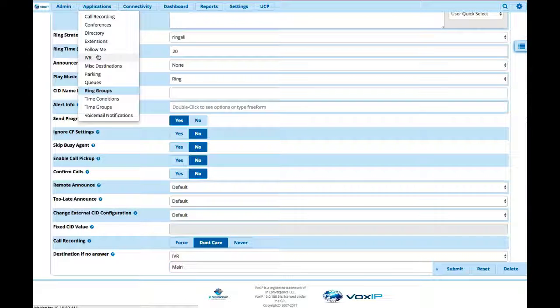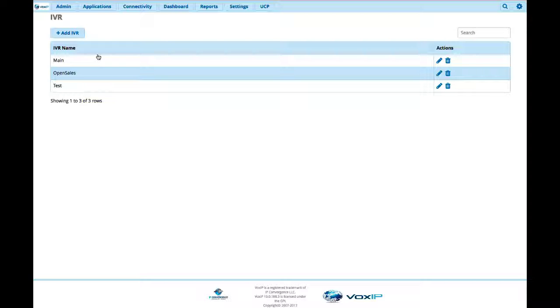IVRs, once again, interactive voice response. The old legacy telco guys will call them auto attendants, but they're used to answer calls, and a lot of them, every company has an auto attendant or IVR when the office is closed. And we'll show you how to set up timing and time groups and destination timeouts, things like that. But once again, this is IVRs and how we set them up. When you set up your IVRs, remember, like we did before, make your recording first, then create your IVR so you can choose the IVR on it.